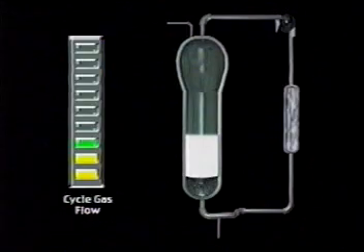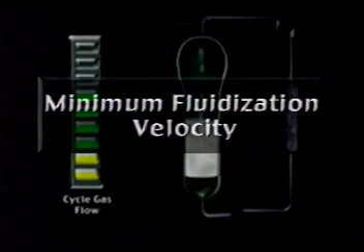The bed starts to expand, and the pressure drop across the bed increases until the pressure drop through the bed equals the weight of the bed. The gas velocity will increase the pressure drop until the bed is fluidized. Once the bed is fluidized, further increases in the gas velocity will not increase this pressure drop. The minimum gas velocity at which the pressure drop equals the bed weight is called the minimum fluidization velocity. At minimum fluidization, the particles in the fixed bed begin to move or hover.